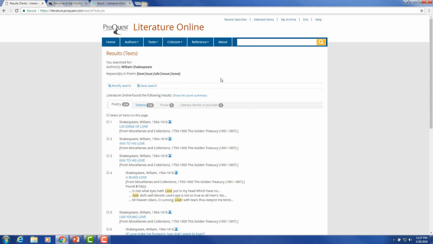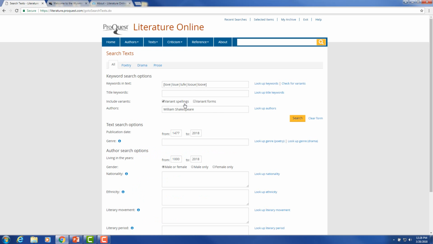I'm going to go back to my search, and now I'm going to also check variant forms. Variant forms allows users to lemmatize their search terms. So this means that for love, we'll get loves, loved, loving, all in the same search if I do variant forms. So now we have variant spellings and variant forms.